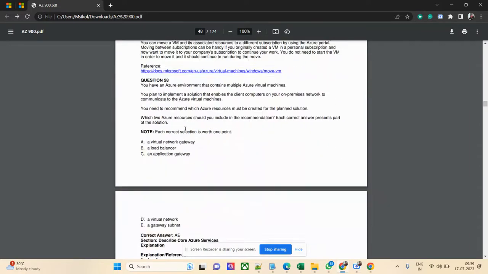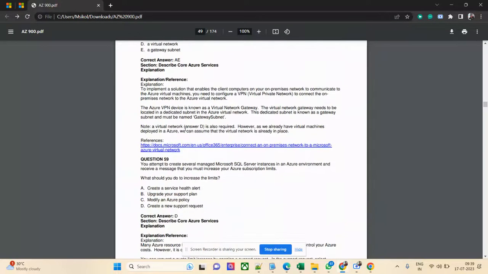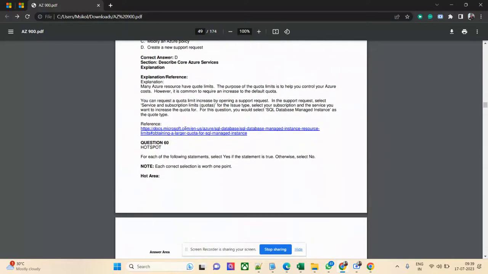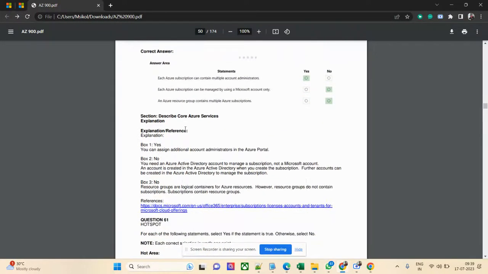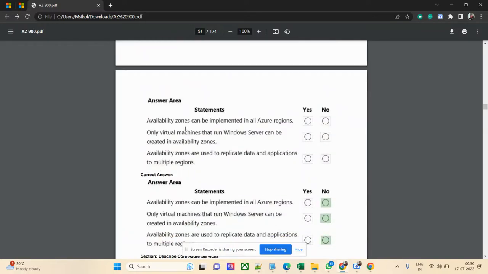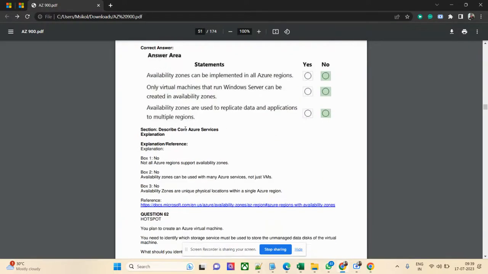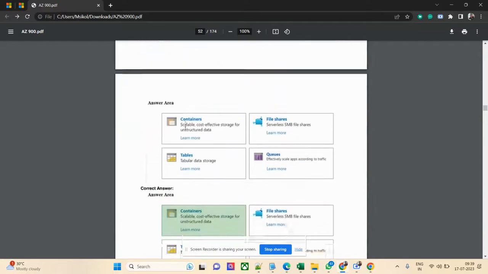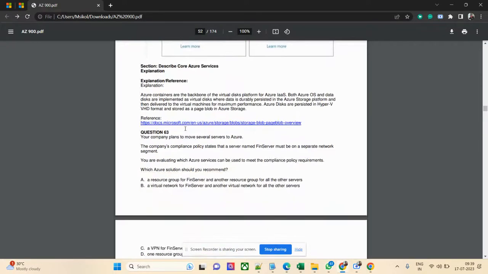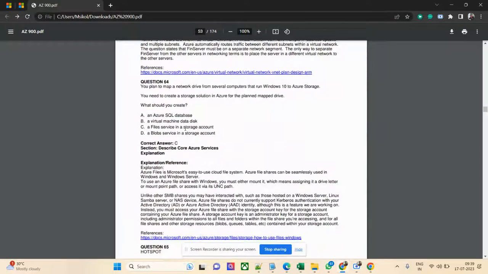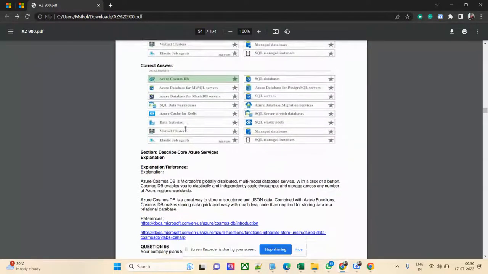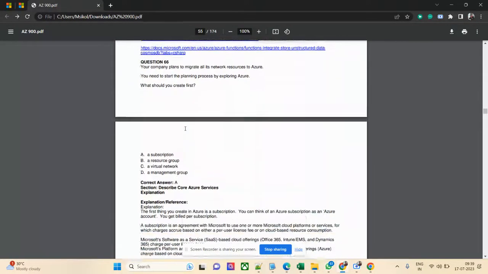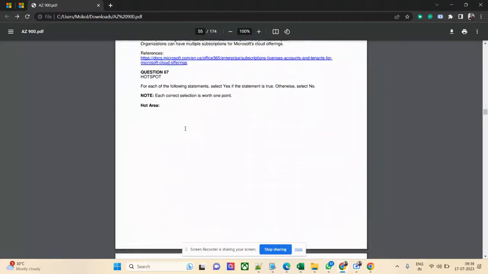But you need to understand all the services in order to pass the exam. If you need to build expertise, you can go through that way. I feel that is the most convenient way to learn Azure, or any cloud service for that matter. So let us see, I'm going through the questions. If you wish, you can pause, take a screenshot, or make it 0.5 or 0.25 speed. Read all questions and all answers.